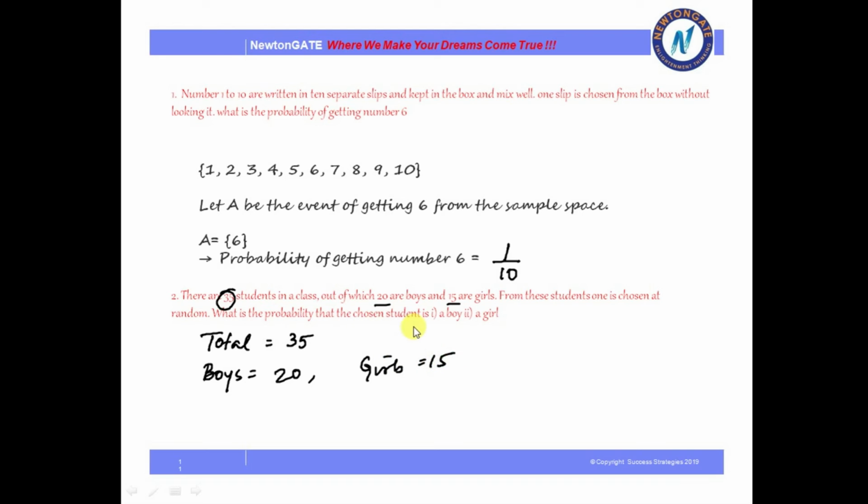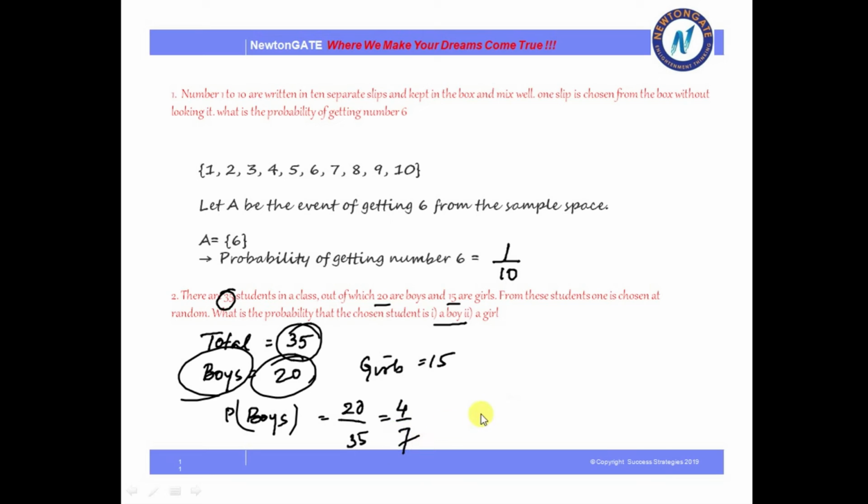Now, what is the probability that the chosen student is a boy? First let us discuss the boys and then we can go to the girls. Now, how many boys are there? 20, right? So the probability of choosing a boy is 20, and what is the total number? 35. So, 20 by 35. Now, that is 4 by 7. And in the same way, the probability of getting a girl is 15 by 35, and that is 3 by 7.